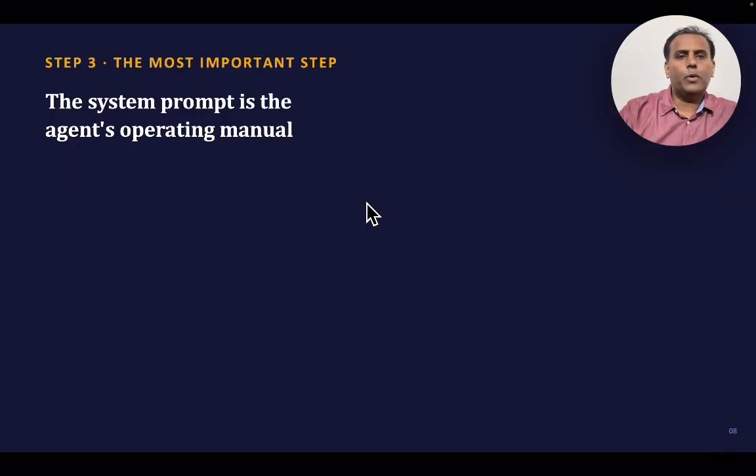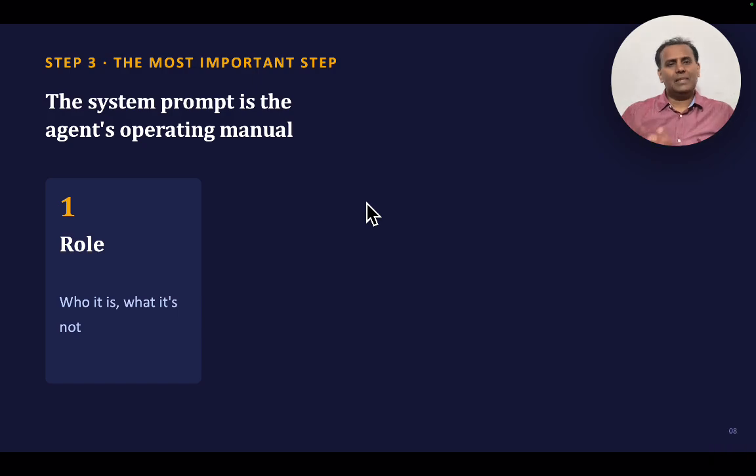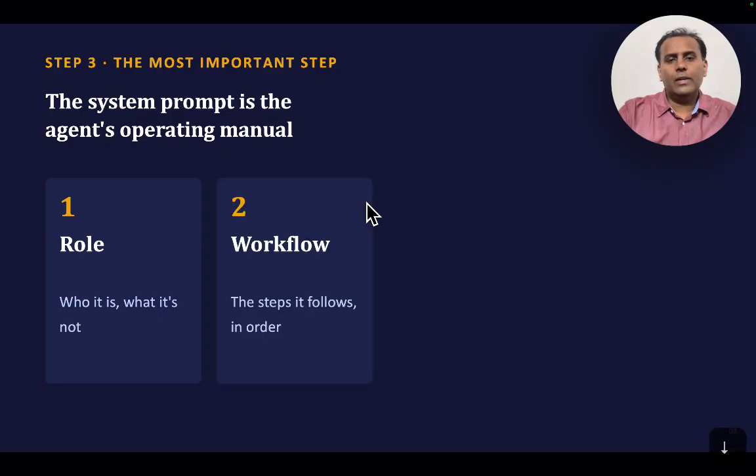Now the next important thing is, as I said, the system prompt is the agent's operating manual. So what is that system prompt? The system prompt has multiple parts. The first one is the role: who it is for, what it is and what it is not. This is very important to have. And the second one is a workflow, the steps it should follow in order. So there are lots of steps.